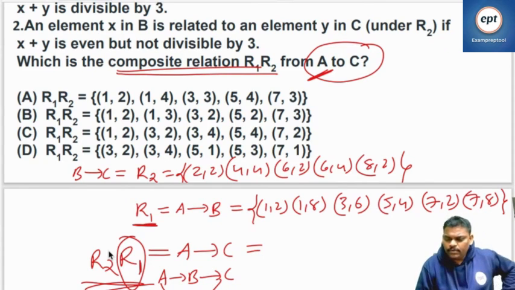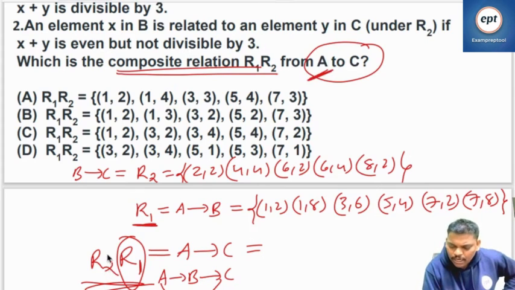Please be careful. He is asking what is the composite relation from A to C. A to C means R2 R1. Inside is R1. First you have to start with A, right? Inside is R1. So by seeing this one, don't get confused, because if you do R1, R2 in the wrong order, you don't get it.